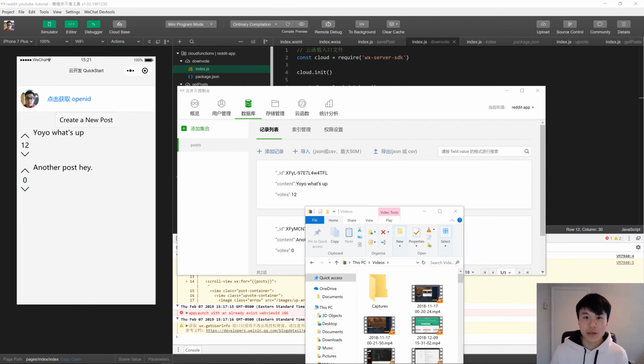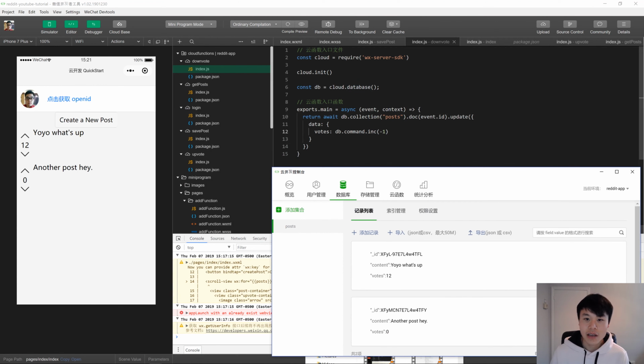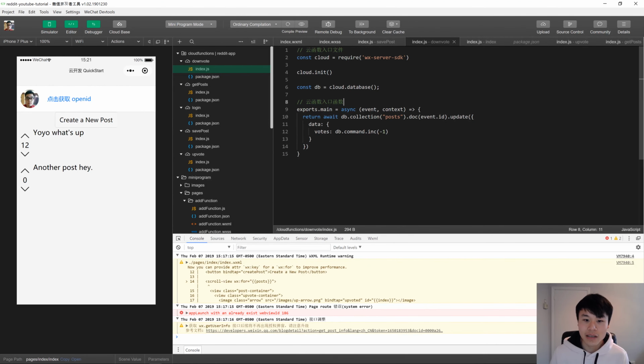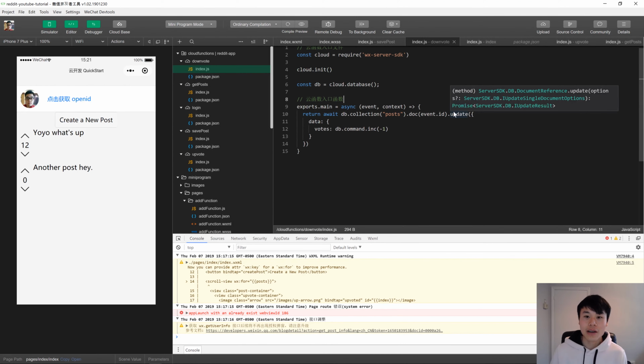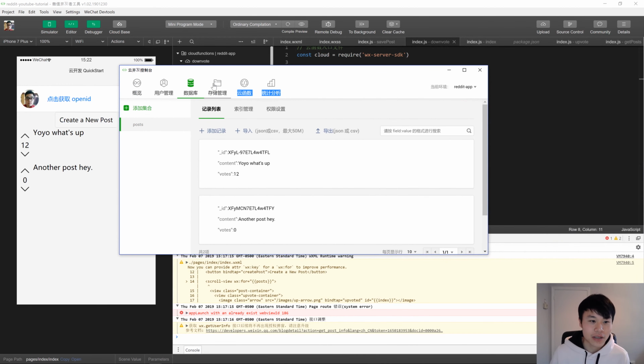So that wraps it up for this tutorial, guys. We went over quite a lot of different things. You now know how to do the front end, the WXML, WXSS, and work with the JavaScript to do data binding and call your cloud functions. You now know how to define your cloud functions and access your database, your JSON database, and even manage your JSON database using this partially Chinese, partially English console.